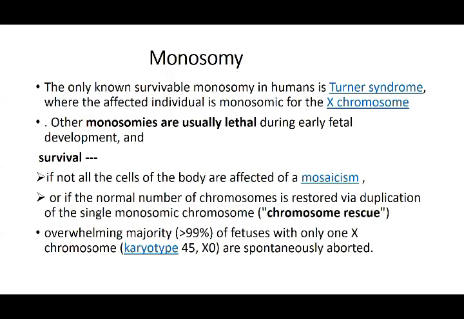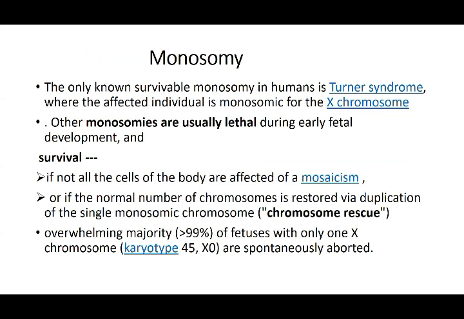When you have monosomy, the most commonly known that you see is Turner syndrome, because the others do not survive. Others are lethal during fetal life. Only the one that survives is Turner syndrome. Survival is better if there is mosaicism, that is, all the cells are not carrying the abnormal chromosome number, or the number of chromosomes is restored via duplication of the single.